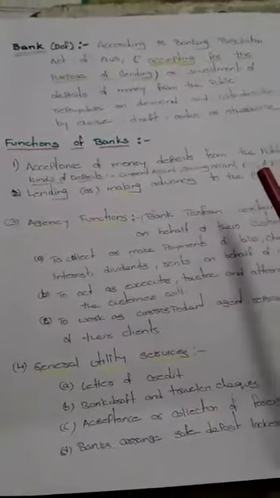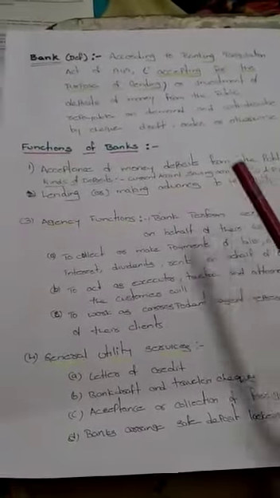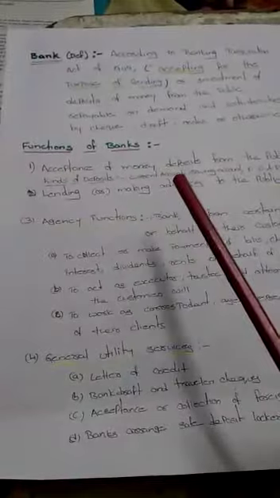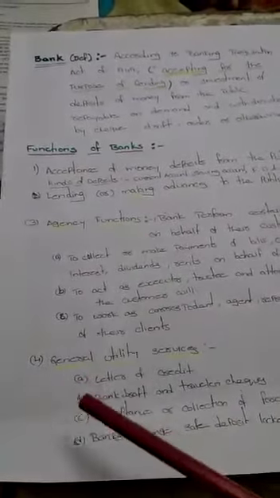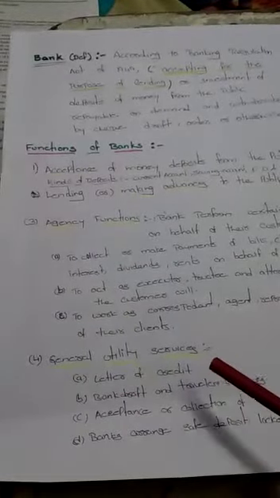Now let us see the functions of a bank. We have four functions. The first is acceptance of money. The second one is lending. The third one is agency function. The fourth one is general utility service.